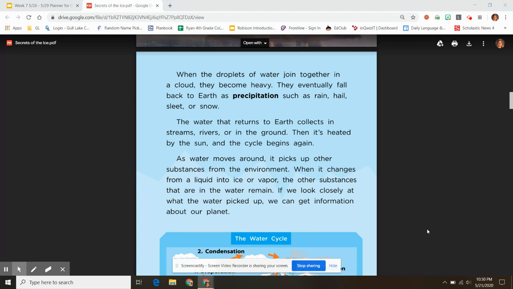As water moves around, it picks up other substances from the environment. When it changes from a liquid into ice or vapor, the other substances that are in the water remain. If we look closely at what the water picked up, we can get information about our planet.